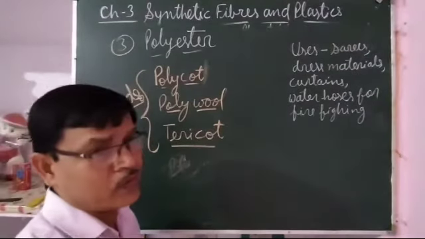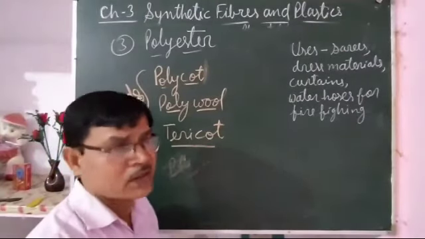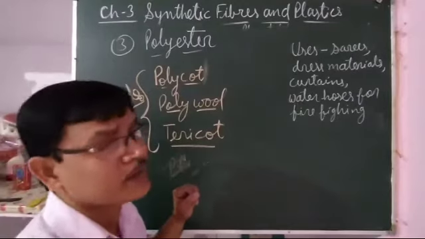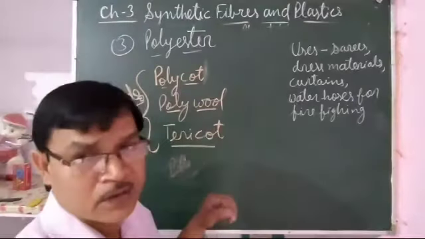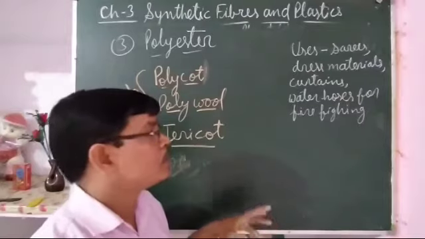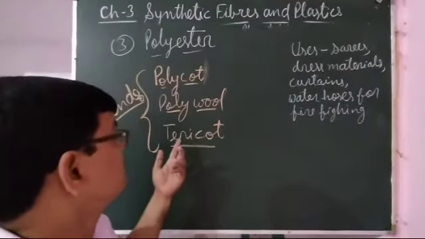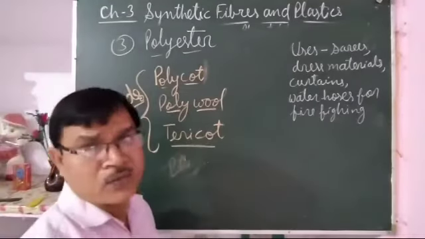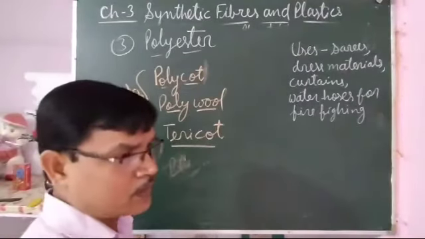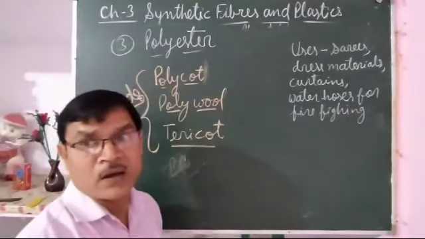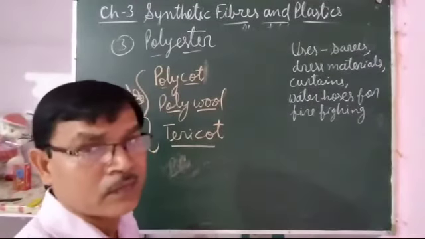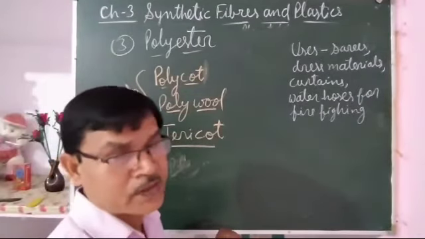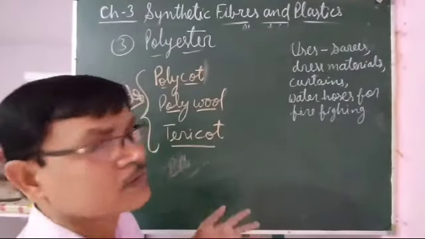So mostly whatever fabrics there are, they are made by blends. If cotton is mixed with terrycot or polycot, then we get the property of being easy to maintain, and the fabric becomes comfortable also, because it absorbs sweat, and it is easy to maintain.